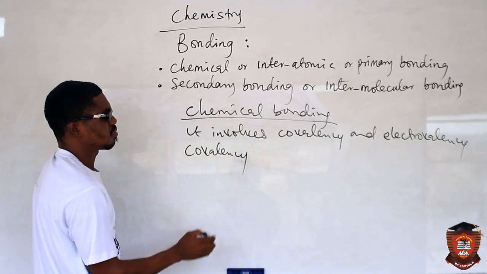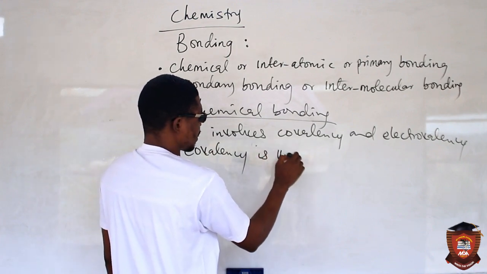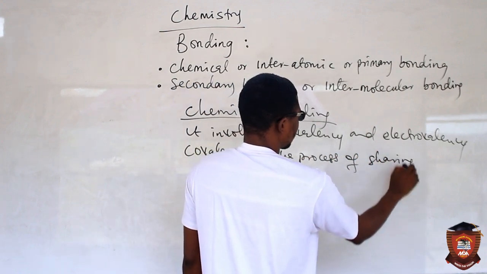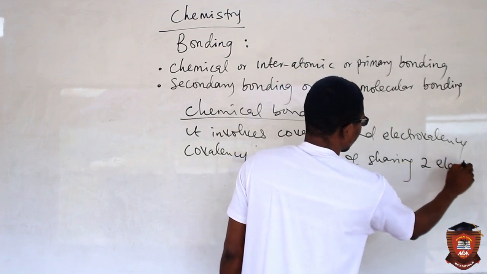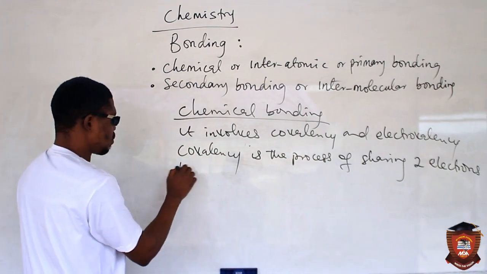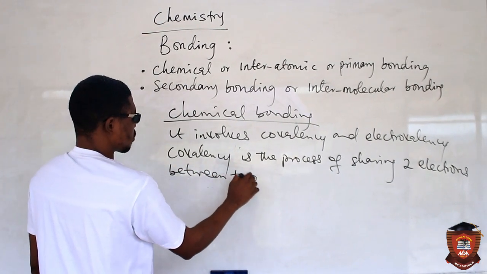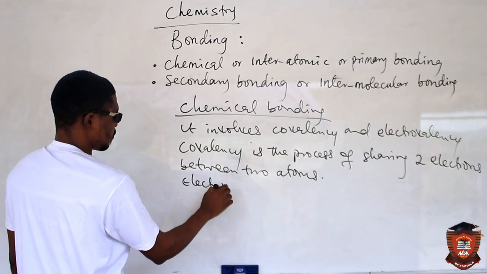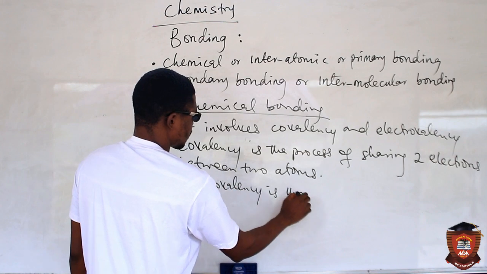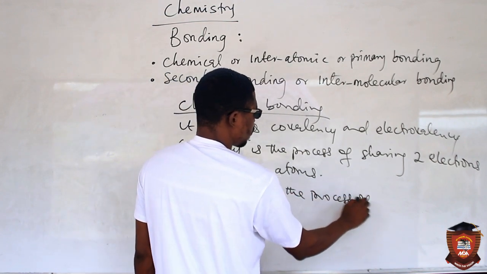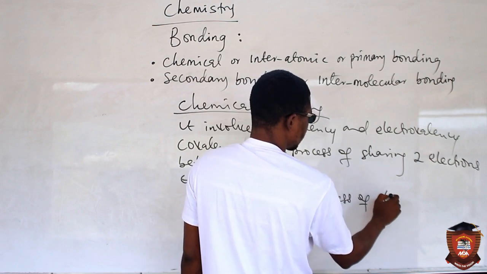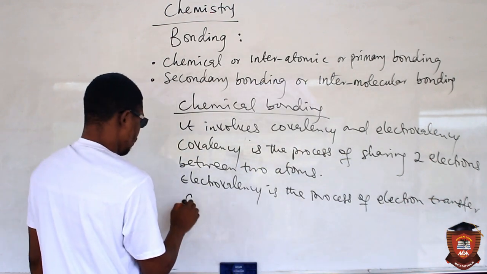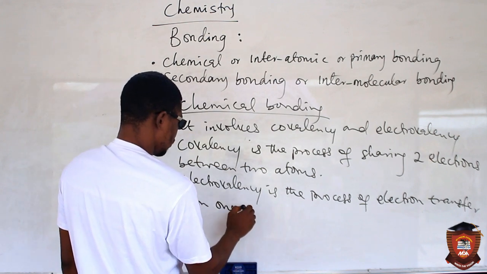Covalency is the process of sharing two electrons between two atoms, while electrovalency is the process of electron transfer from one atom to another.